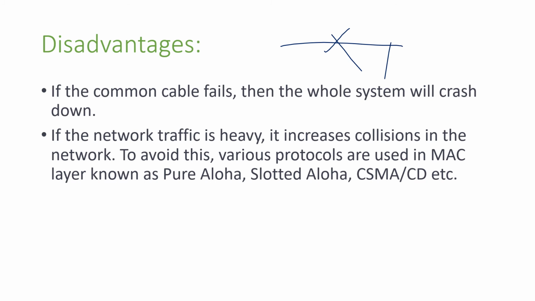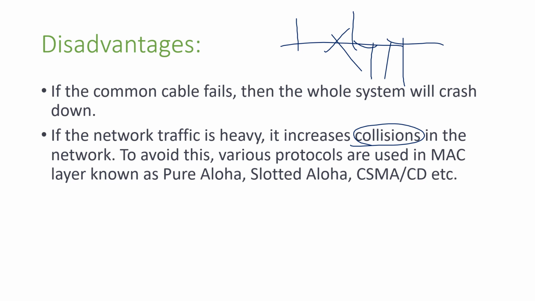Network traffic is also important. If there are n devices and we need to send data between only two devices, that is fine. But if many devices suddenly start to communicate, then the traffic increases. In such situations collisions will occur, so there is a chance that some data will be lost.